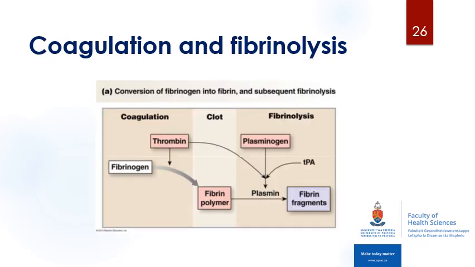So lastly, we'll take a look at fibrinolysis. After the clot has formed, healing will begin. The clot is a transitory device, and it eventually must be removed and replaced with new tissue. This process is known as fibrinolysis and requires the activation of plasminogen into plasmin. So thrombin plays a very important role in activating plasminogen into plasmin, and so does tissue plasminogen activator, or TPA. And plasmin will break down your fibrin clot into fibrin fragments.